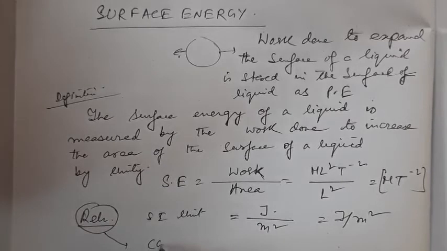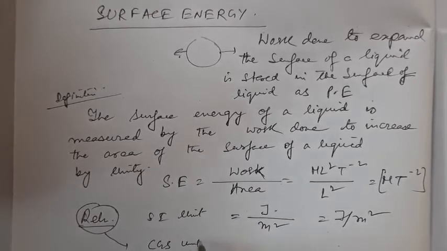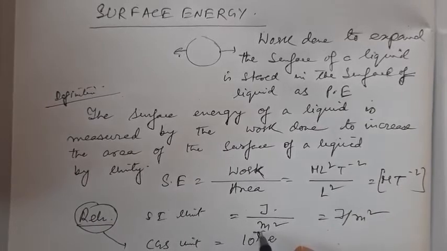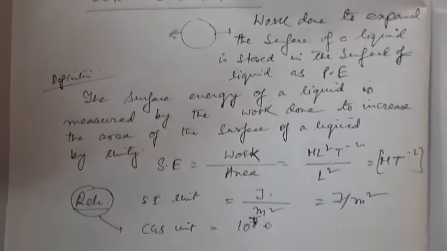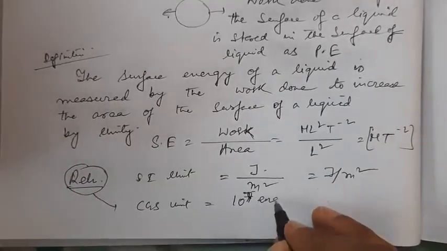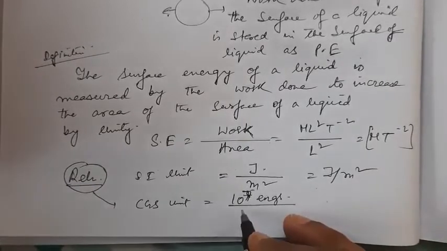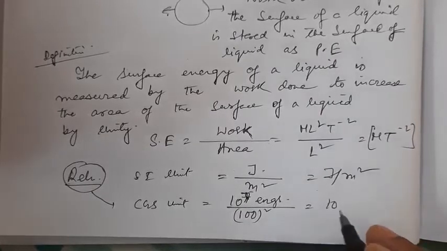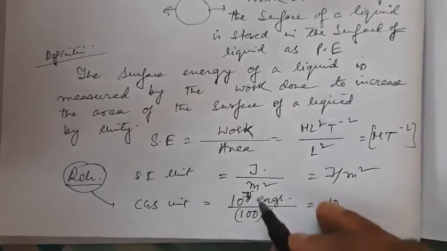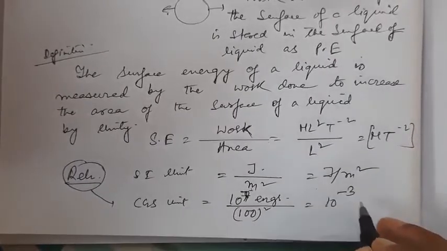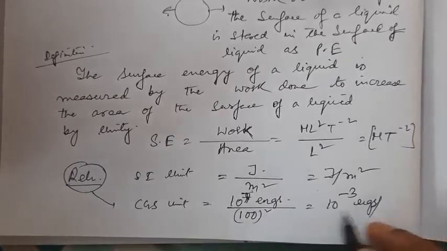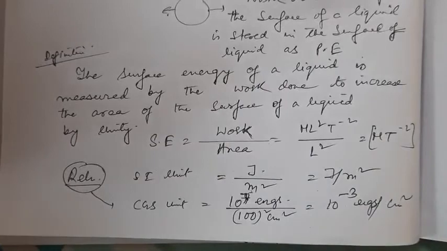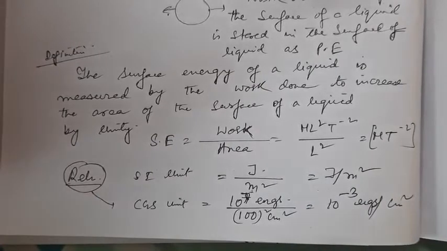The relation between the SI and CGS units is: joule is 10 to the power 7 ergs, and meter square is 10 to the power 4 centimeter square. So it becomes 10 to the power 7 minus 4, that is 10 to the power 3 ergs per centimeter square.